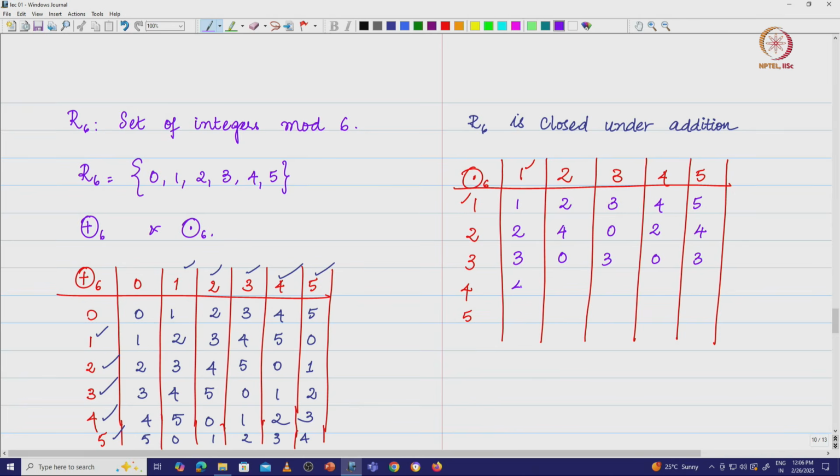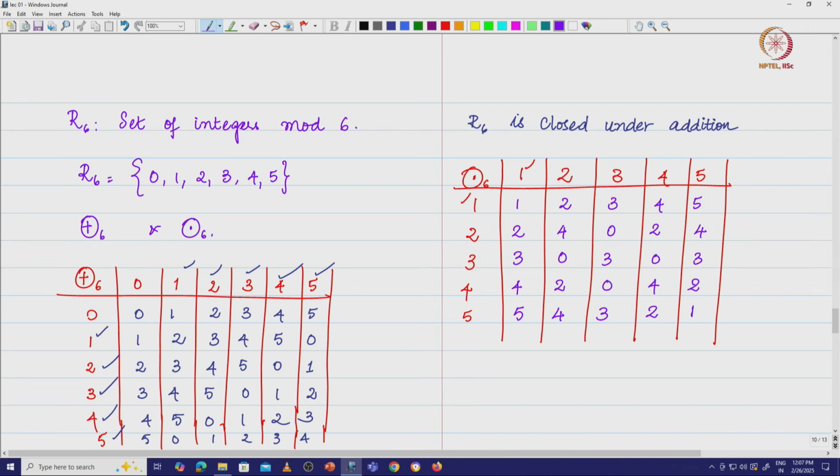Then I have 4, 4 into 2 is 8, 8 mod 6 is 2, 4 into 3 is 12, 12 mod 6 is 0, 4 into 4 is 16, mod 6 is 4, 4 into 5 is 20, mod 6 which is 2. Then we have 5, 5 mod 6, 10 mod 6 is basically 4, 15 mod 6 is 3, 20 mod 6 is 2 and 25 mod 6 is 1.